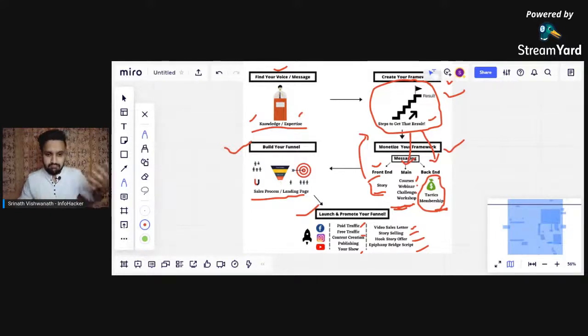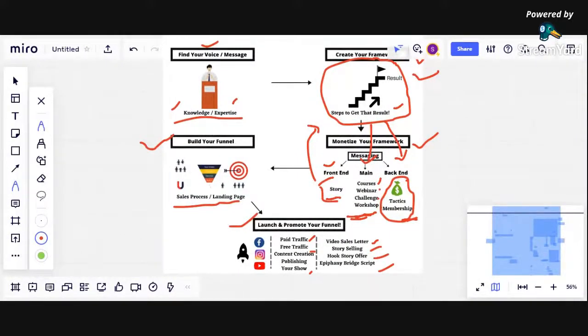Okay, so again, these are the 5 steps, guys. Once again, you can take a screenshot if you want.